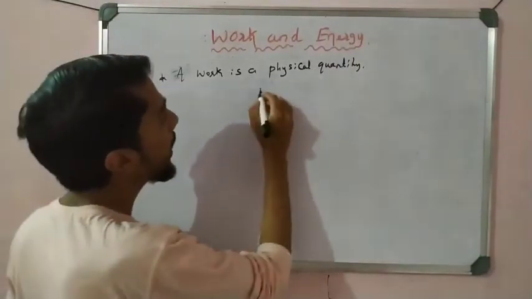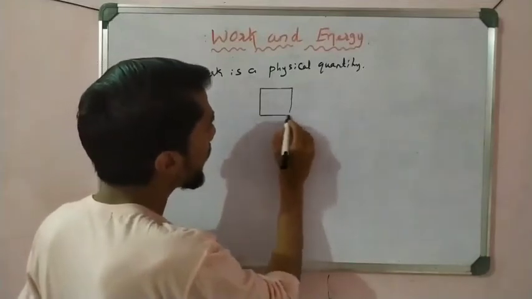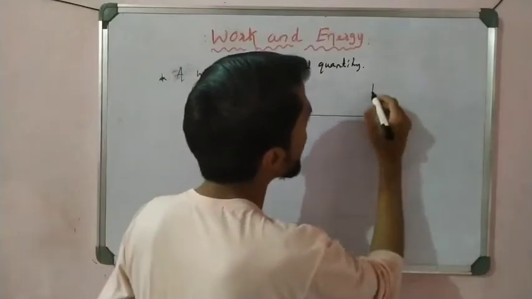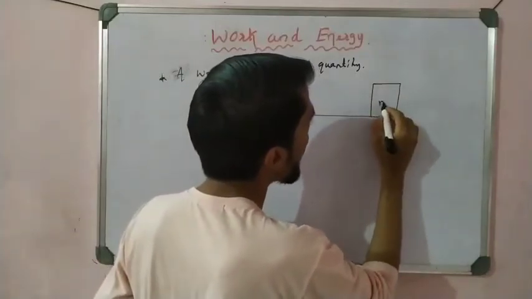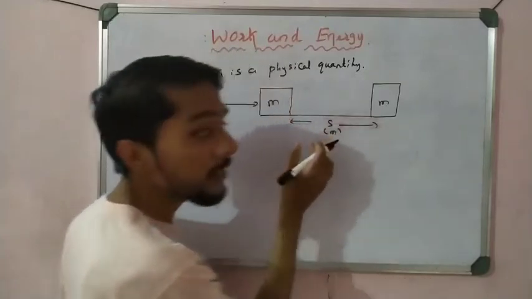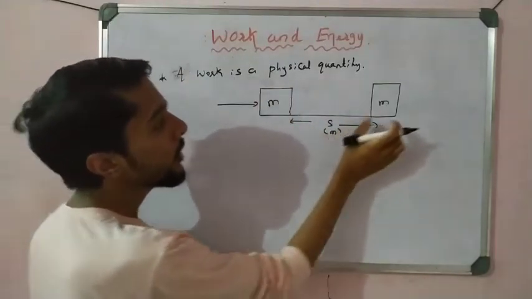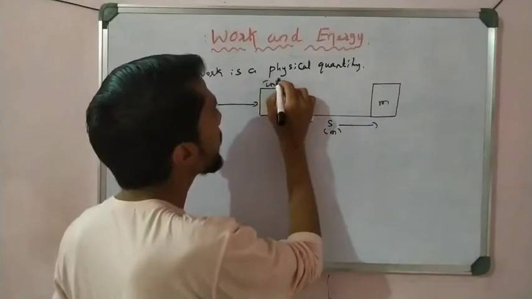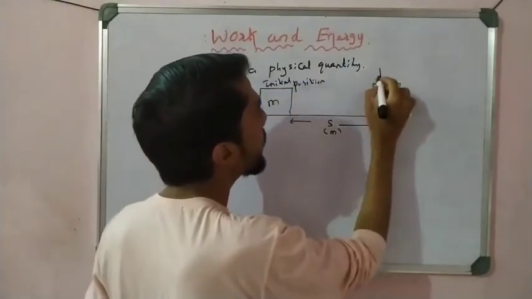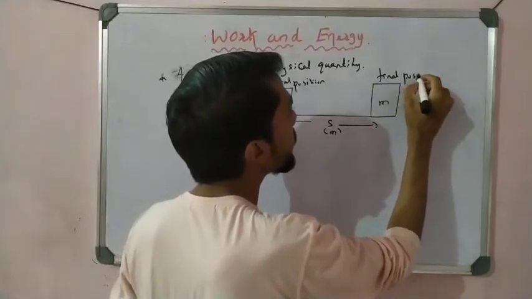See, first I draw the diagram here, right, of mass m, and force applied. The object covered a distance S, and now the object is here of mass m. So this is the distance covered by the object, S meter, that is distance. S is for displacement, right? Now the object is here. It is the initial position and it is the final position.